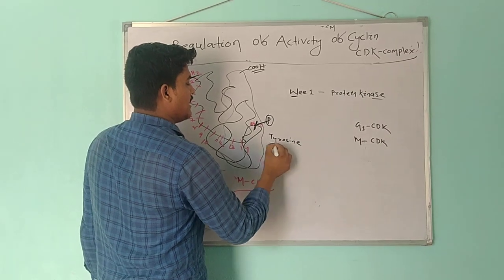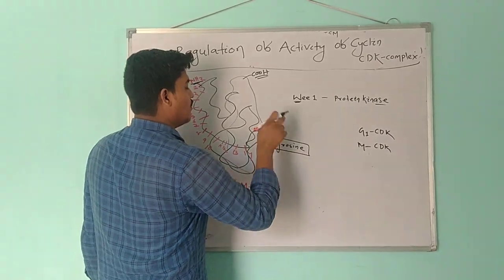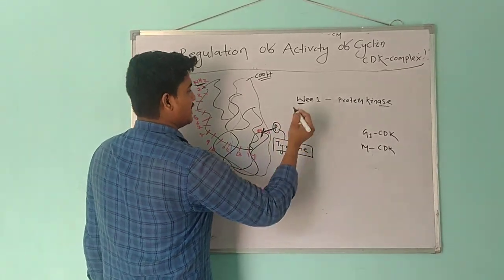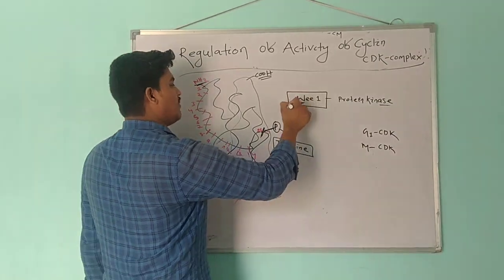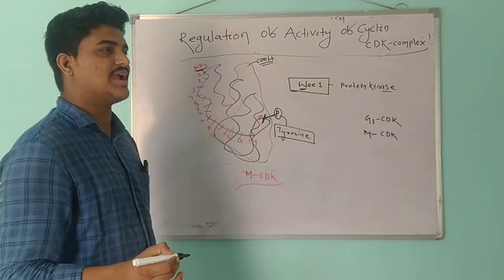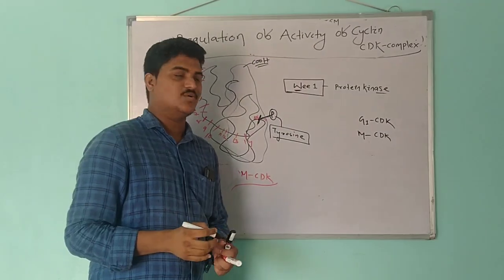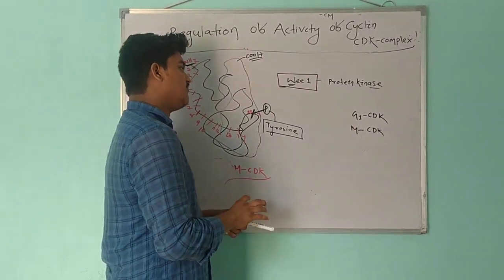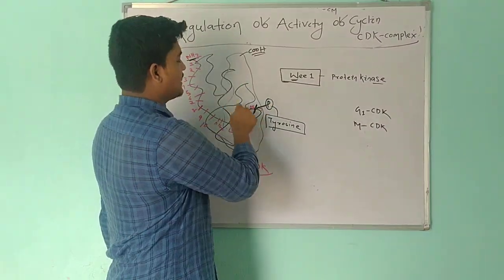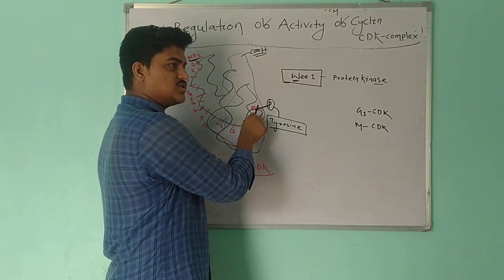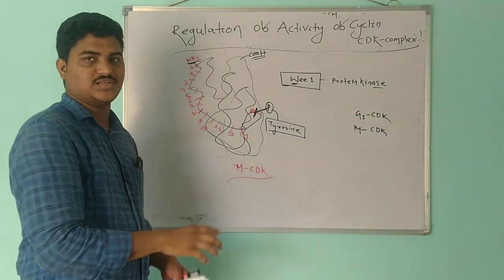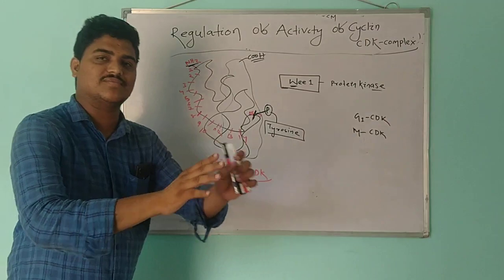When that tyrosine is phosphorylated by the enzyme Wee1, a protein kinase present in budding yeast, which causes phosphorylation of CDK at the 15th amino acid residue where tyrosine is present, this CDK will undergo inactivation.